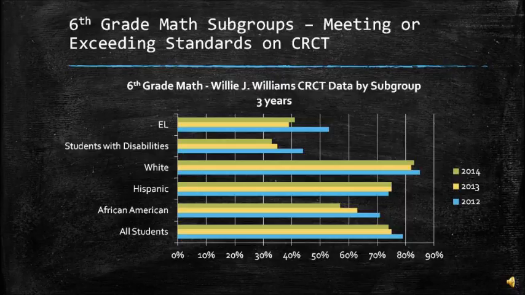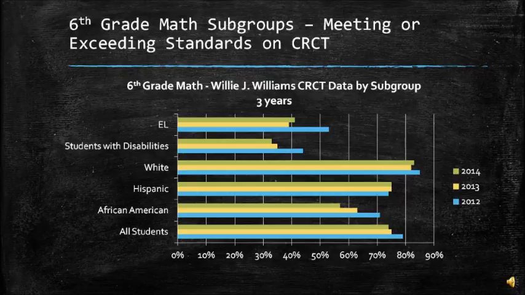Alright, the next slide we have the math subgroups for the math CRCT, and these are the students who met or exceeded standards on the CRCT, and this is also looking at the 3-year gap. If you will notice, the only group to increase from 2012 to this past year was the Hispanic group, and if you will look, they actually increased from 2012 to 2013 and stayed pretty much the same percentage the next year. The rest of the subgroups actually decreased from 2012 to where we currently are this past year in 2014.